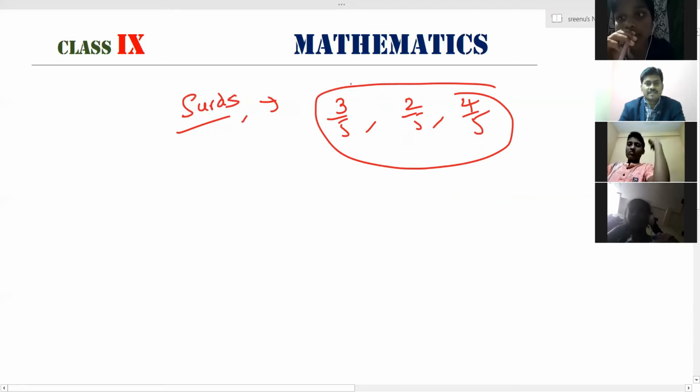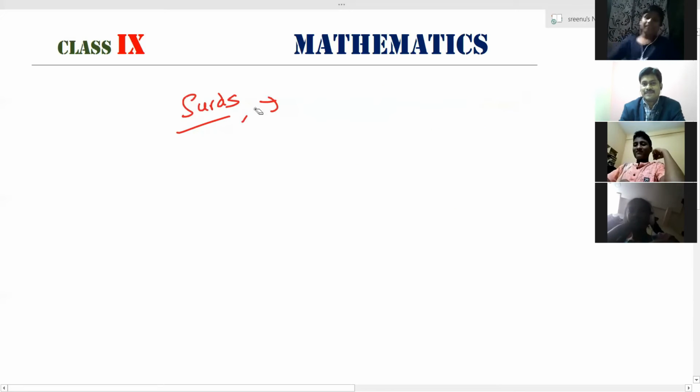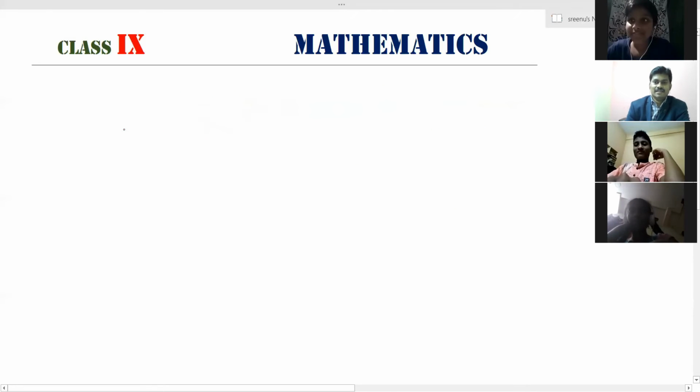I am writing your marks here. Vishal got 3 by 5. Akansh got 2 by 5. Chandana got 4 by 5. Okay. Let us see the correct definition.